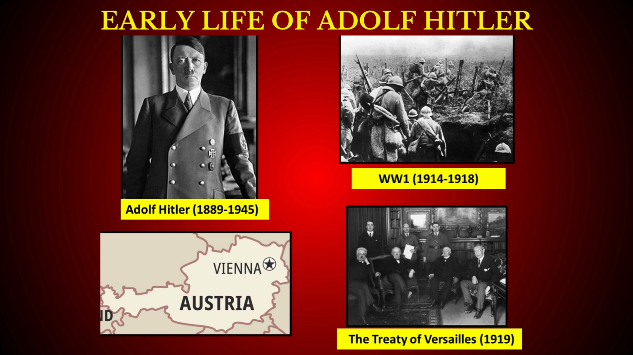When World War I started, Hitler joined the German army. In our previous video, we saw that after the First World War, Germany was defeated badly and it had to sign the Treaty of Versailles, which was very embarrassing and humiliating for Germany. Hitler blamed the Jewish leaders of the German government who agreed to the treaty.